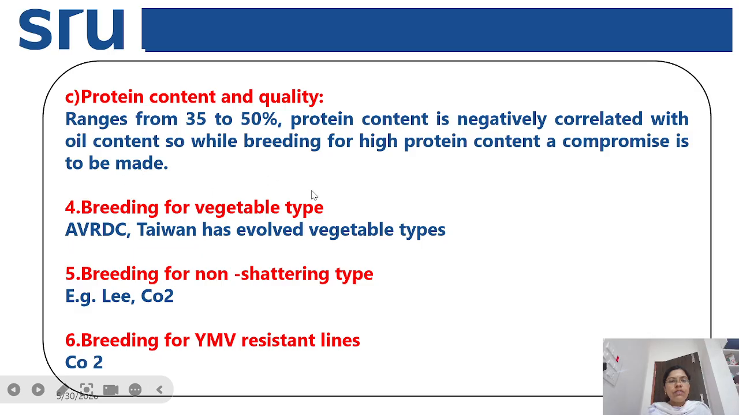And next is breeding for vegetable type. The Asian Vegetable Research and Development Center, which is located in Taiwan, has developed some vegetable types in soybean. And next is breeding for non-shattering type. Here you can see the varieties Lee and Co2. And next is breeding for yellow mosaic resistant lines. Here we have the Co2 line.